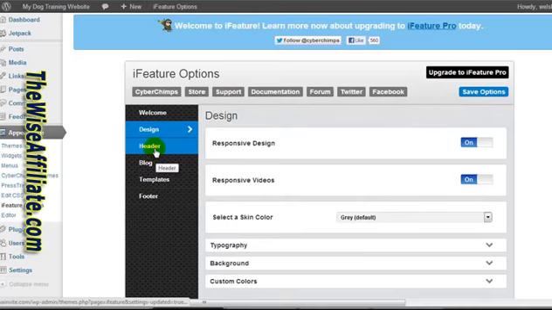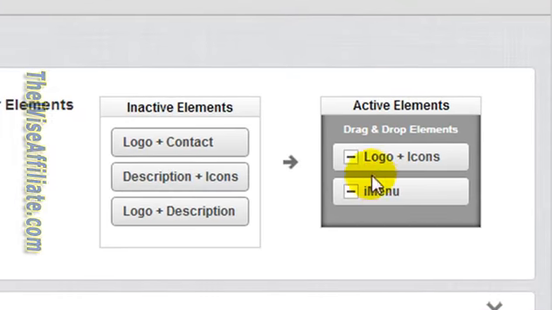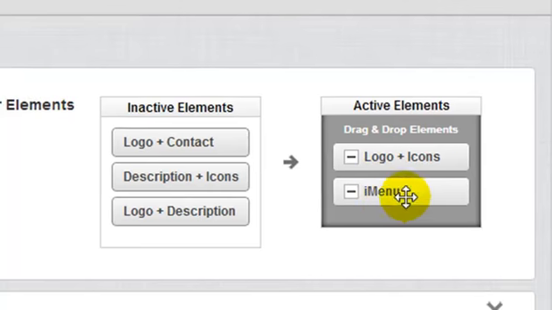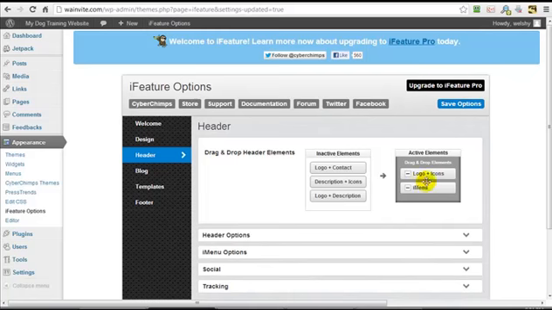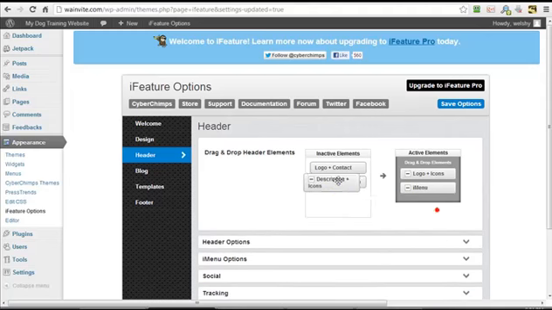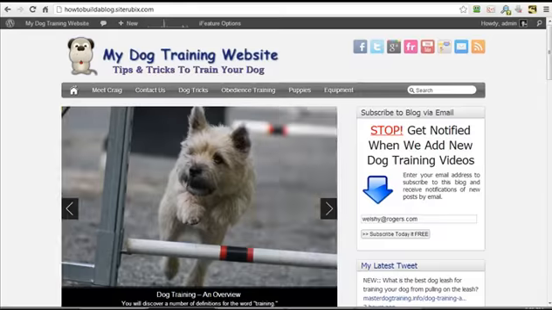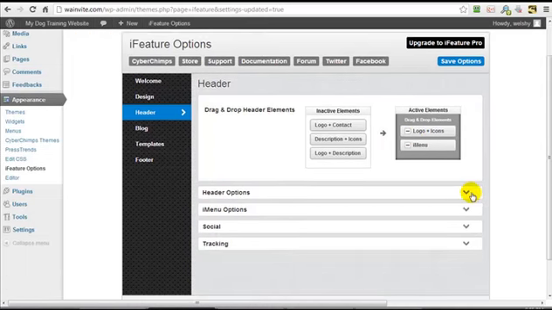Okay, so now we can go to our header options. So the active elements right now is the logo and icons and the menu. This is the logo area, these are the icons, and this is the menu. Now I personally recommend you just leave it as is. If you wanted to, you could drag some of these over here and so on. The way I have this website set up, it's basically just using the logo and the icons and the menu. If we scroll further down, we have header options.